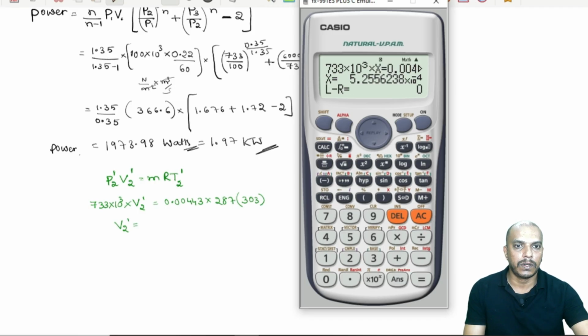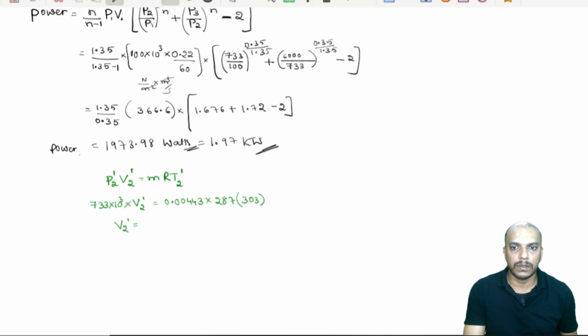We will have 5.255 into 10 power minus 4, and the unit will be, because we have substituted pressure in Newton per meter square, we are interested in volume, mass in kg per second, joule per kg Kelvin, and temperature in Kelvin. So, we will get this in meter cube per second, because on the right side we have joule per second, left side also it has to be joule per second. So, this is meter cube per second.